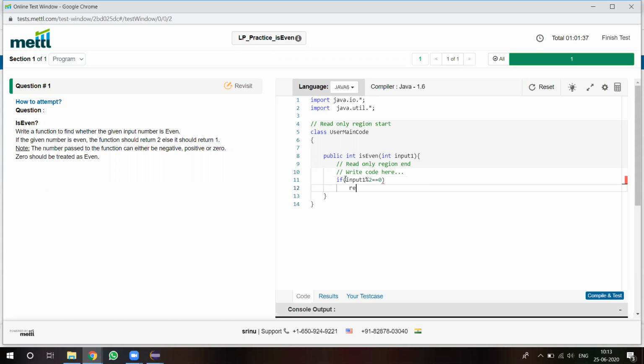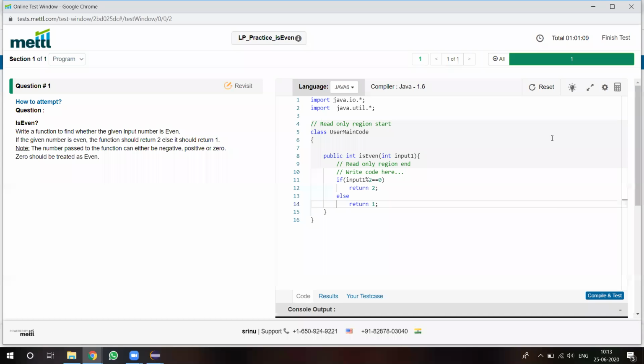The question says: given number is even, then the function should return 2, else it should return 1. So return 2, else return 1. This is the logic.